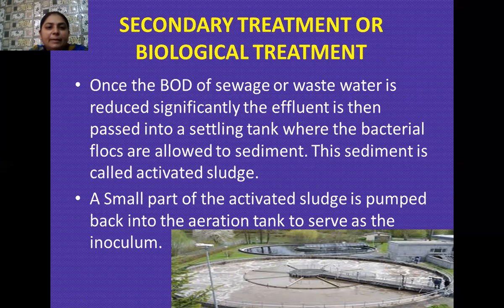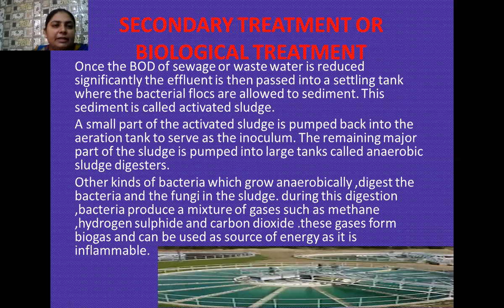Now this sediment of biological flocs is known as activated sludge. And we take a small portion of this activated sludge as inoculum and pass it back into the aeration tank. And here it initiates the biological treatment later on. And what do we do with the rest of the activated sludge, which is accumulated in this settling tank?